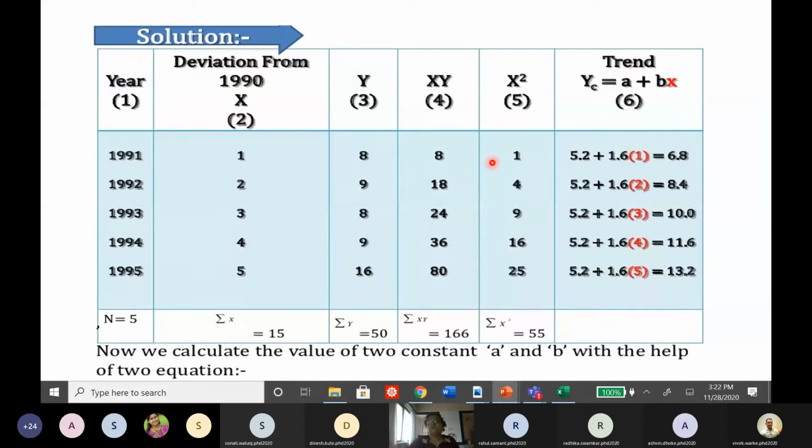Of course, you will not see an exact match between 8 and 6.8, because these are given values and these are calculated values, right? They are not necessarily equal, because you can see it in this figure also. In a secular trend, when we draw a freehand figure, the values are not the same because it is a straight line.